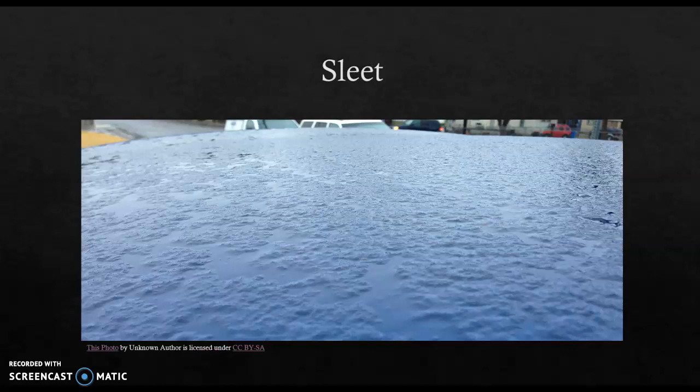Sleet is less prevalent than freezing rain and is defined as frozen raindrops that bounce on impact with the ground or other objects. Sleet frequently occurs mixed in with freezing rain and is made of frozen raindrops. Sleet forms in advance of a warm front and in the wintertime in a narrow band, which is usually sandwiched between an area of snow and then another area of rain or freezing rain.